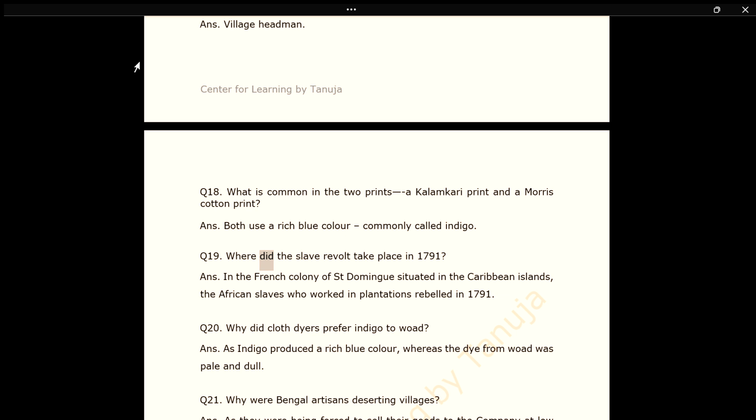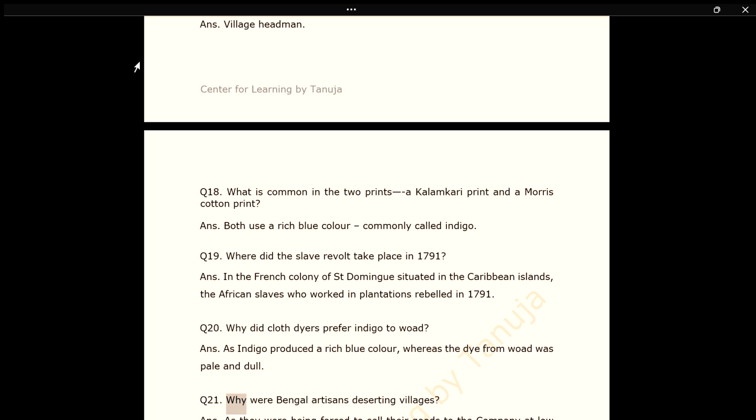Q19. Where did the slave revolt take place in 1791? Ans. In the French colony of Saint-Domingue situated in the Caribbean islands. The African slaves who worked in plantations rebelled in 1791. Q20. Why did cloth dyers prefer indigo to woad? Ans. As indigo produced a rich blue color, whereas the dye from woad was pale and dull.